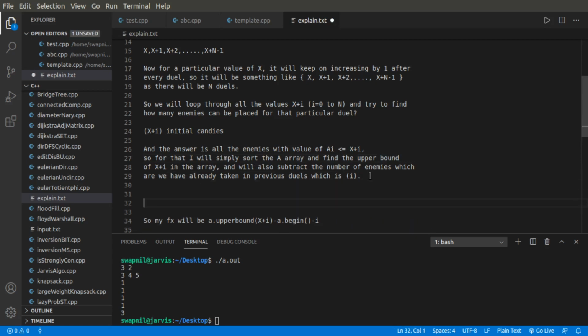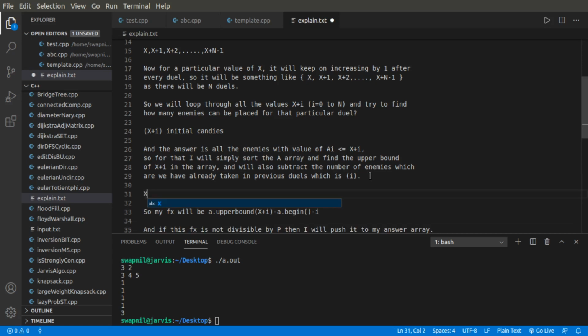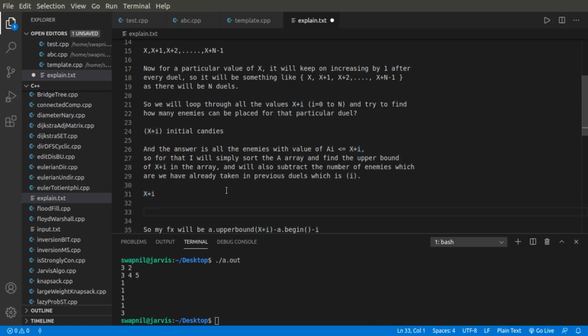So basically what I am trying to say is that to win a particular battle in which I am having x plus I number of candies initially, I'll have to find the upper bound in my ai array, and my upper bound will give me that particular ai which is greater than x plus I. So I'll just stop there, and that will give me the total number of values which are less than or equal to this value, which gives me the total number of enemies for which Yuzu will win this particular battle when she is having x plus I number of initial candies.